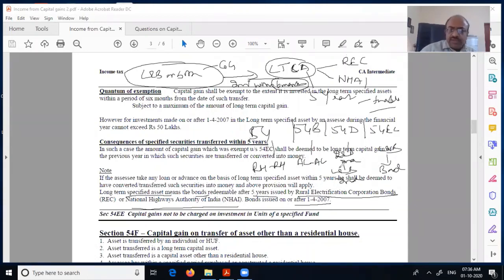Whatever you invest, you will get the exemption. You have to hold for at least 3 years here. You should have made the purchase or construction within 2-3 years. Here you should have done it within 2 years. If it is the capital gain account scheme, it applies across all these three. Here, of course, the capital gain account scheme doesn't come. You have to invest within 6 months, and you have to hold this for 5 years. Here, all you have to hold for 3 years. So like this, you can make a chart and keep it so that you understand it well.